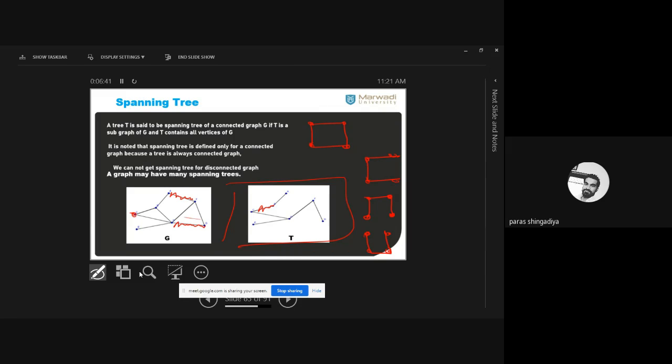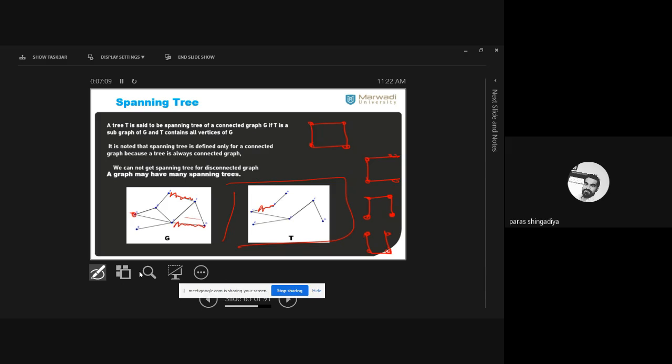Properties: it is a connected graph without any cycle. Now this graph is a connected graph with cycle, and that is a connected graph without cycle. Therefore, we can say it is a tree, and you have to derive this graph from any given graph, and therefore it is known as a spanning tree. Clear? If you have to create a tree by using 10 vertices, then you can create any such shape. Clear? Now we have one fixed shape which is given here.